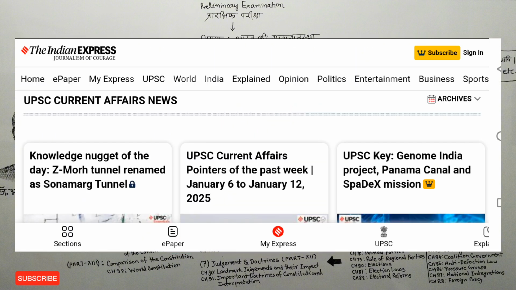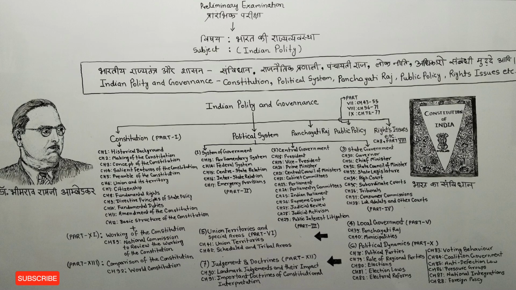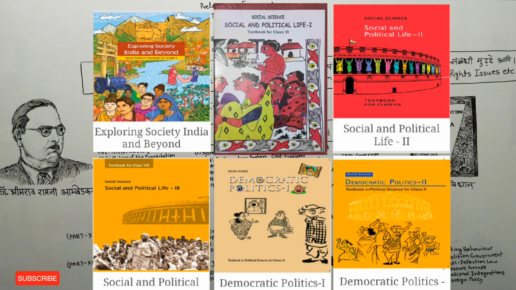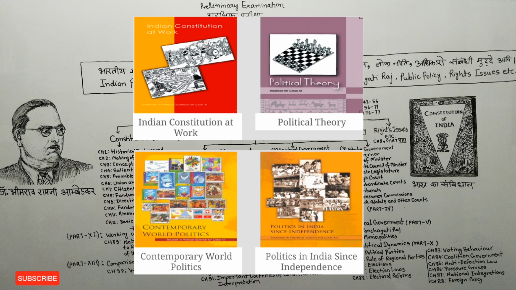You will keep getting knowledge of current affairs from this newspaper, which is very important from the point of view of UPSC preliminary examination. Friends, you should prepare polity from NCERT textbooks first. NCERT polity books from class 6 to 10th will give you basic information. You can read them only twice, but you should read class 11th and 12th books thoroughly because they are very important for pre and mains.